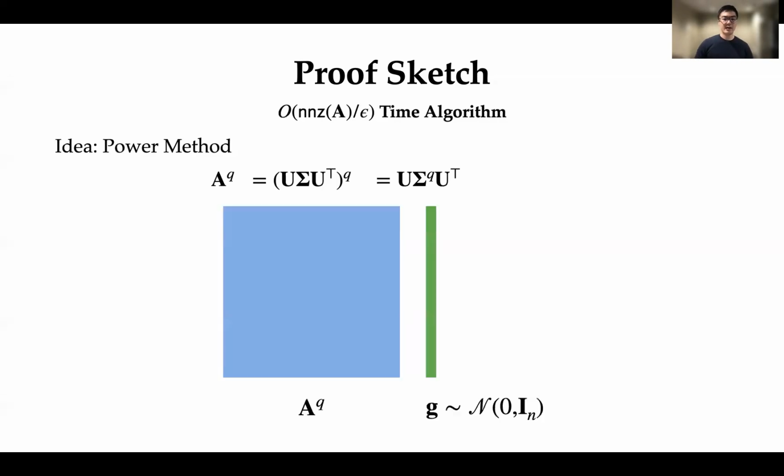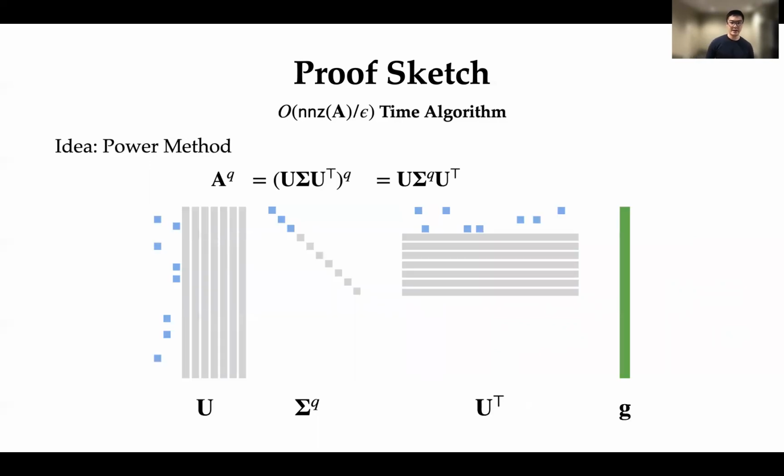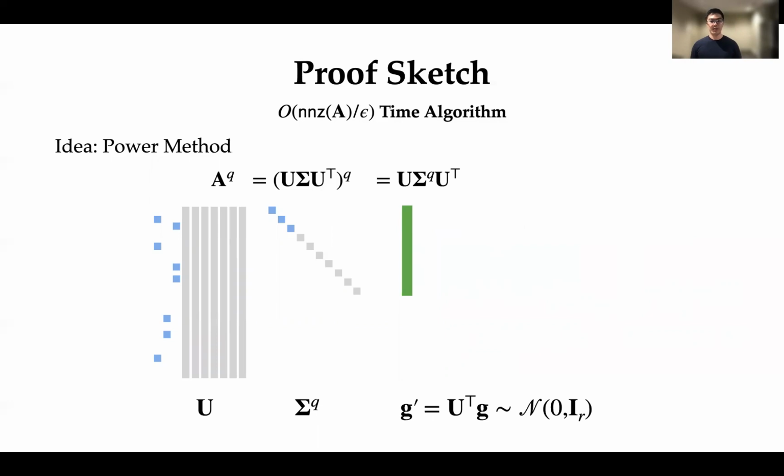So with that in mind, let's see what happens when I compute A to the q times this Gaussian vector g. First, I'll write A to the q in terms of its SVD, like I did before. And let's first see what happens to this first matrix vector product. Here, notice that U transpose has orthonormal rows. So what this means is that if I multiply this matrix by a Gaussian vector g, then what I'm going to get back is another Gaussian vector, distributed as a Gaussian that's only in r dimensions, where r is the rank of the matrix.